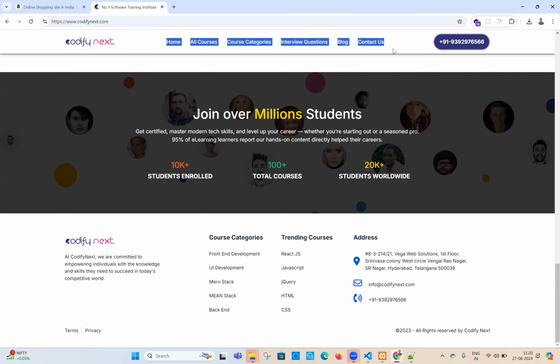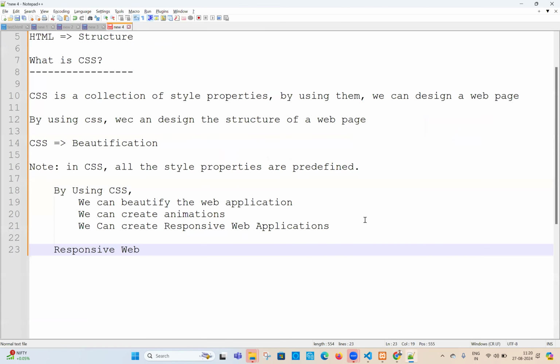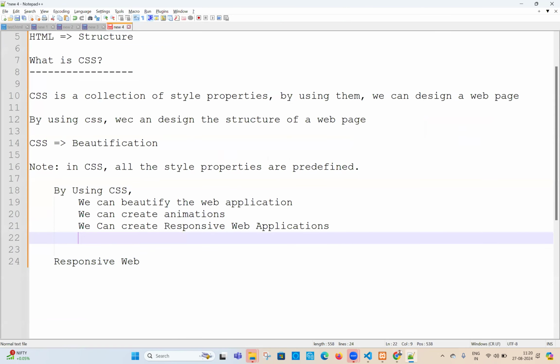Responsive means what? Responsive web means what? Or else people will also say this responsive web is also technically called, do you know guys, mobile friendly web applications. What is this? Mobile friendly web application. That means the web application you created, you may open in a mobile device, you may open in desktop. It has to fit to the device automatically. That is called mobile friendly web application.